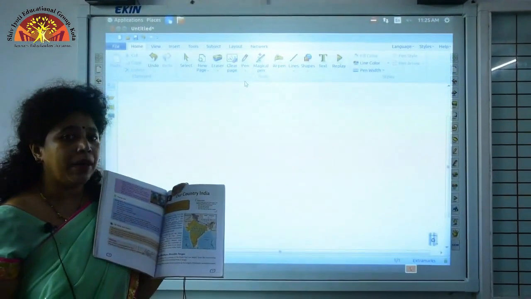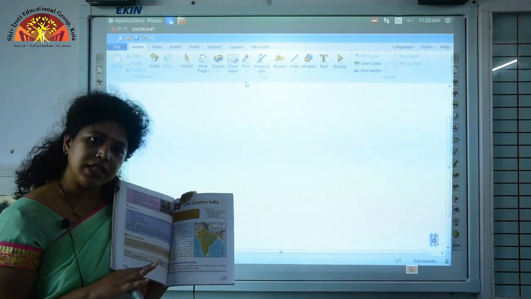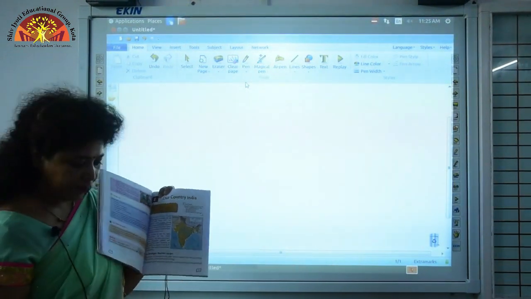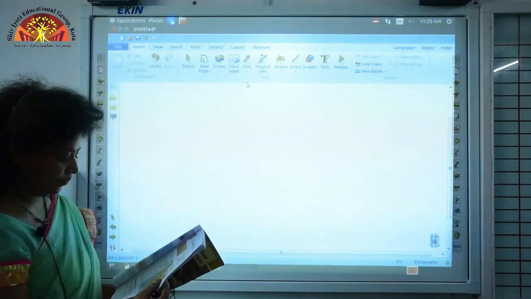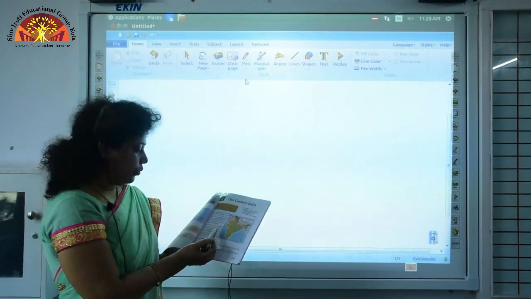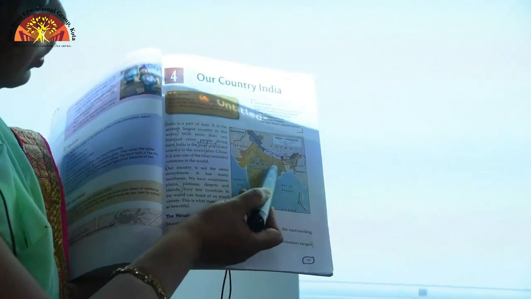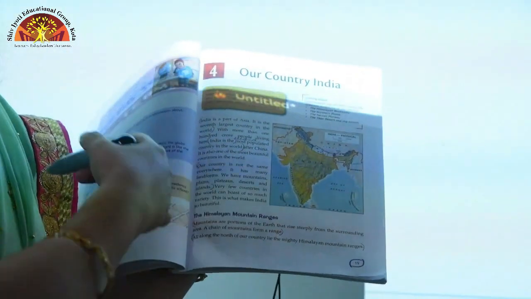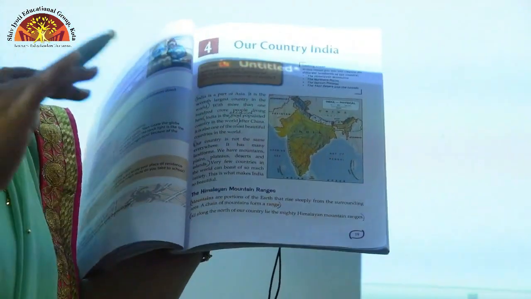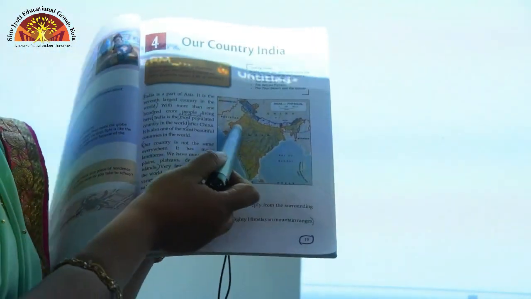And what kind of climate do you find here? The climate here is very hot in summer and cold in winter. Now let us come to the next part, that is the Thar desert. Again I want you to come to page number 19 physical map. As you go to the northwest region here, you find the Thar desert, that is, you will find miles and miles of dry land covered with sand, and this is called the Thar desert, which is located in Rajasthan.